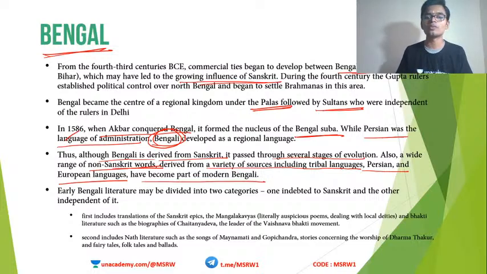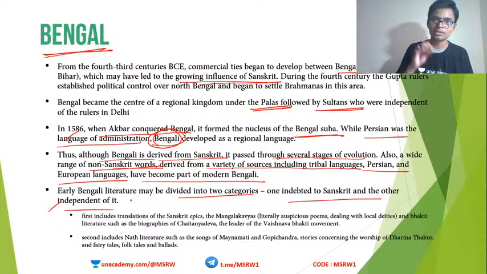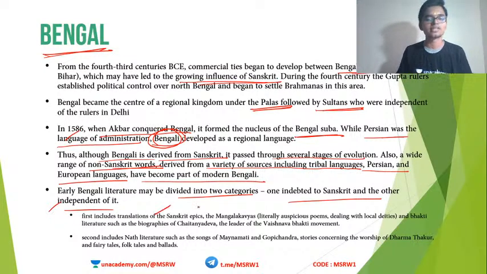I already told you, Bengal was under the influence of lots of kingdoms. Guptas were there, then came Palas, then Sultans, then later Mughals. So the Bengali language is also a mixture of all these things. Bengali has many words from Sanskrit, many words from non-Sanskritic languages, many words from foreign languages. Clear? So it is a mixture of many cultures. Early Bengali literature may be divided into two categories. One is indebted to Sanskrit and the other is independent of it. The category indebted to Sanskrit includes translations of Sanskrit epics.